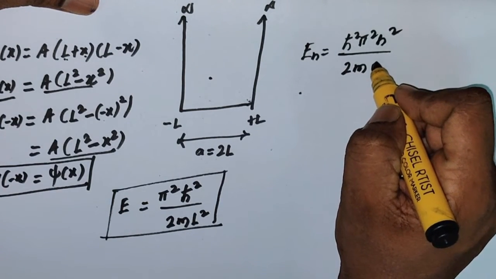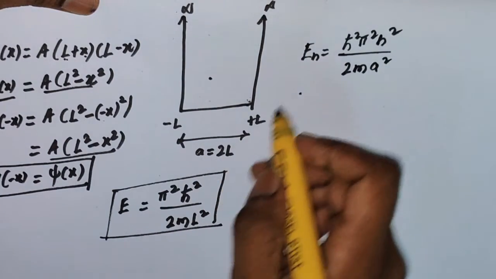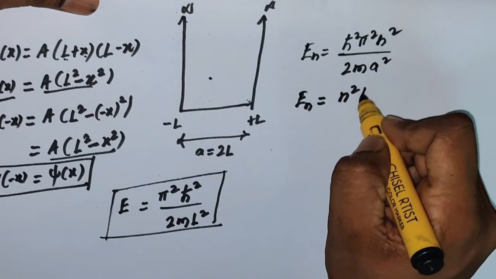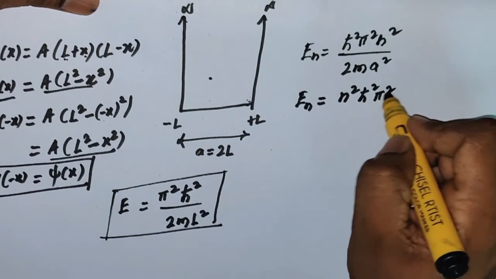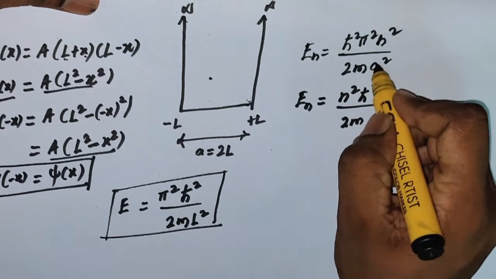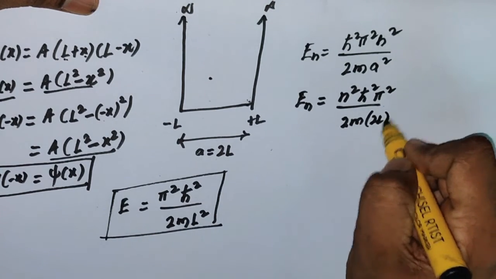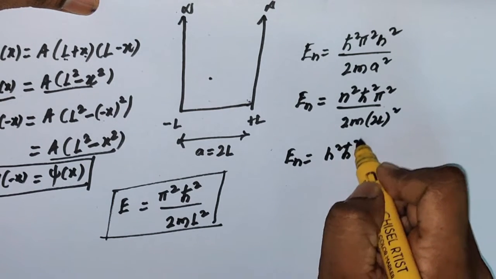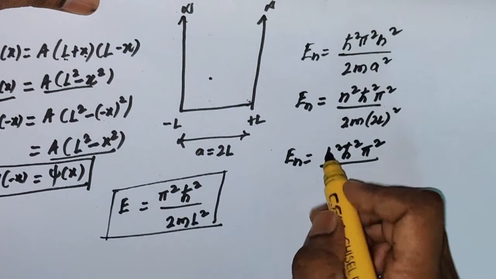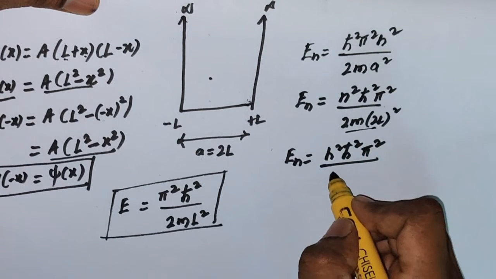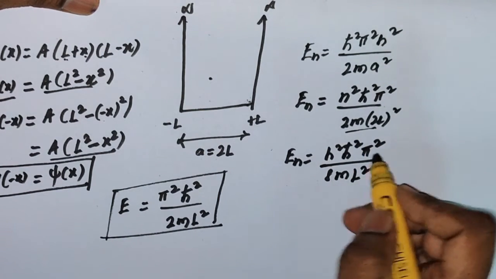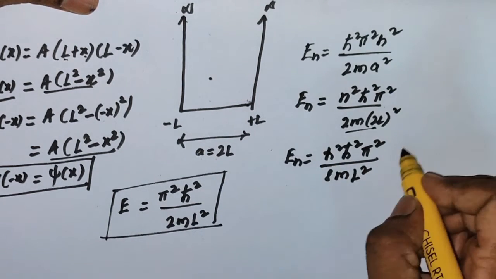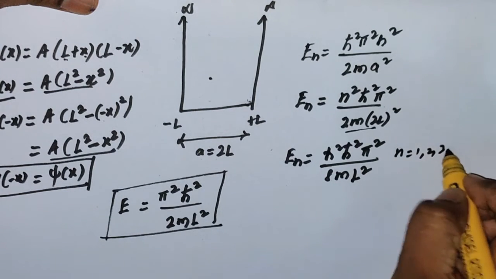The length of the box squared, that is a square, where a equals 2L. That means the energy eigenvalue of this potential well is n square h cut square pi square divided by 2m a square. If you substitute a equal to 2L, it will be 2L whole square. So En equals n square h cut square pi square divided by, if I simplify, 8m L square. Here n is a quantum number, n goes from 1, 2, 3 up to infinity.